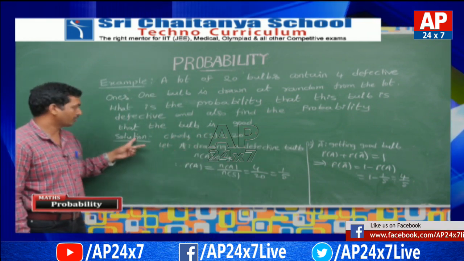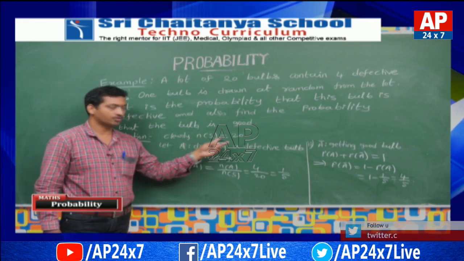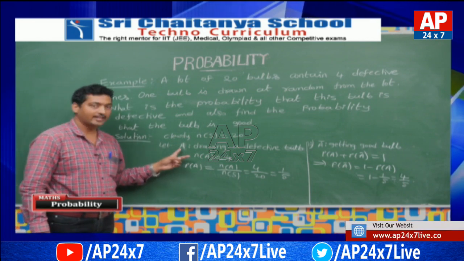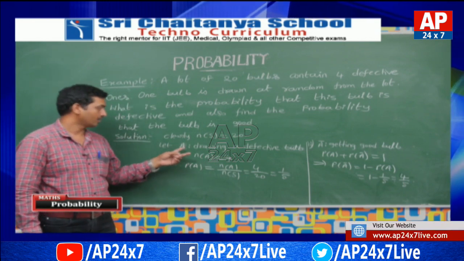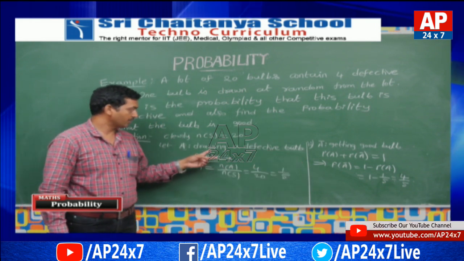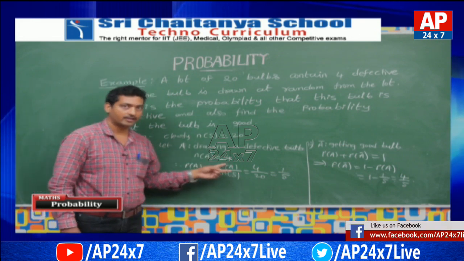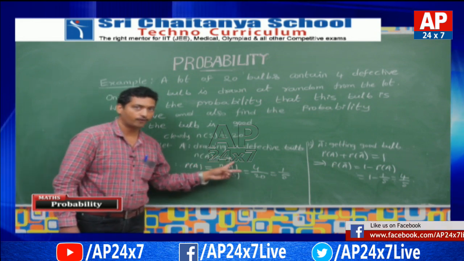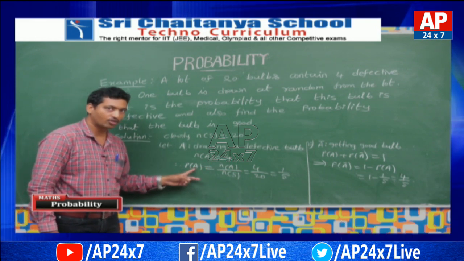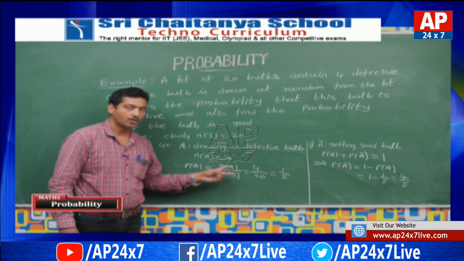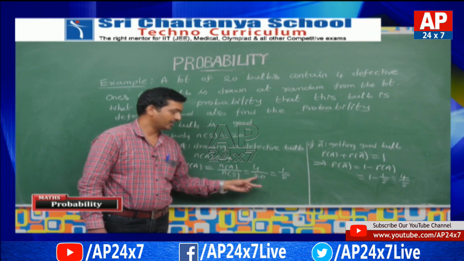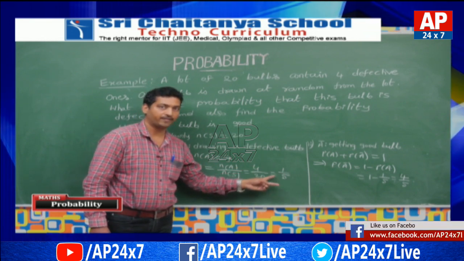Now see the solution. Clearly n of S is equal to 20. Total bulbs are 20. Now I am defining event A as drawing a defective bulb. Now how many defective bulbs are there? 4. Therefore n of A is equal to 4. Now the probability of getting a defective bulb is P of A is equal to n of A by n of S, which is equal to 4 by 20 is equal to 1 by 5.